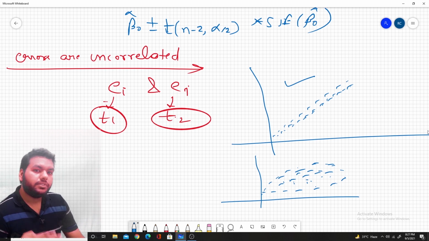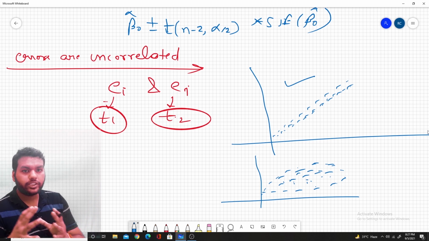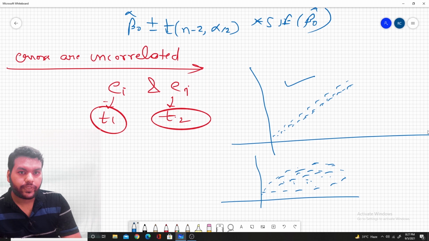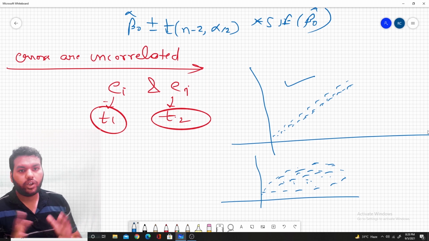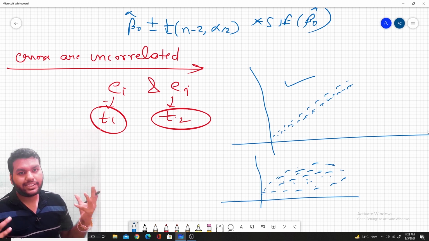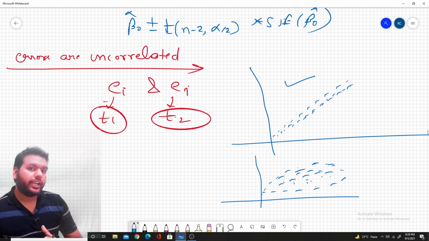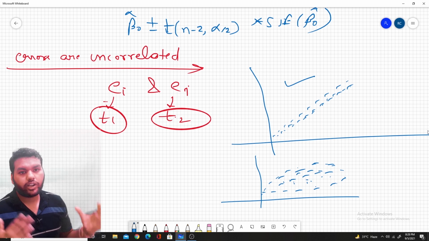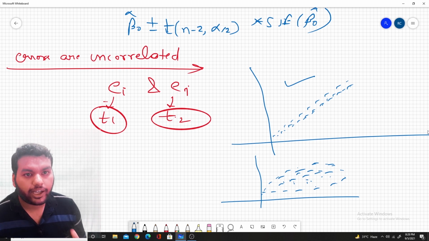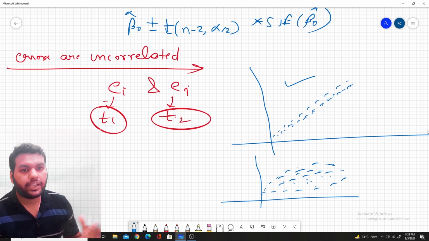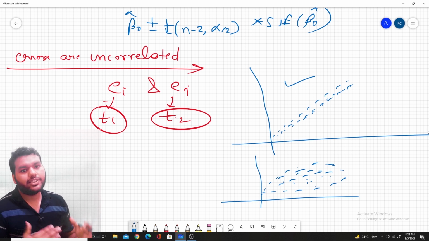If the variance of the error term is not constant, that means we are giving more weightage to a subset of data, and we are violating the basics of how we estimate the coefficient. We do not have the unbiased, minimum variance regression estimate if the variance is not constant.